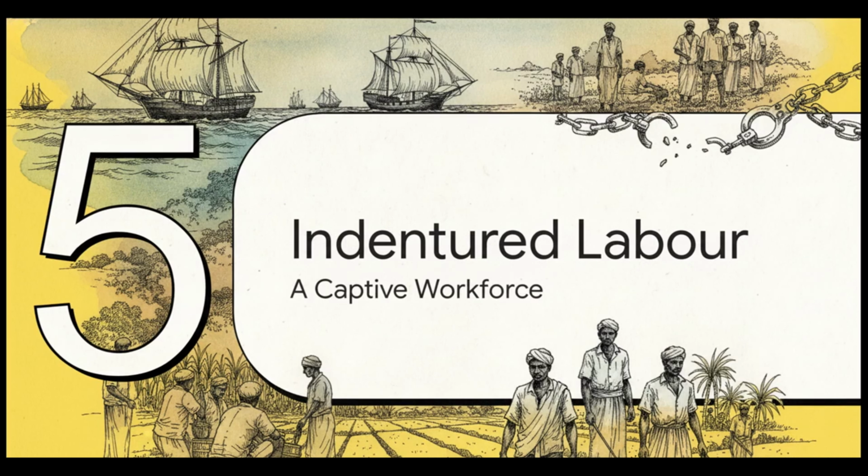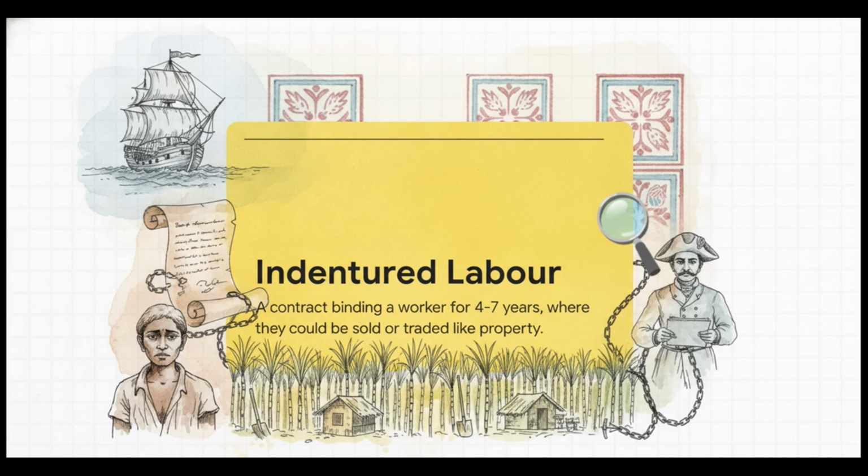And that leads us into our 5th and final section, the indentured labor system. It is absolutely crucial we understand what indenture actually meant on the ground. A laborer signed a contract binding them to an employer for 4 to 7 years. In exchange for the boat ride and basic upkeep, they worked for little to no cash.